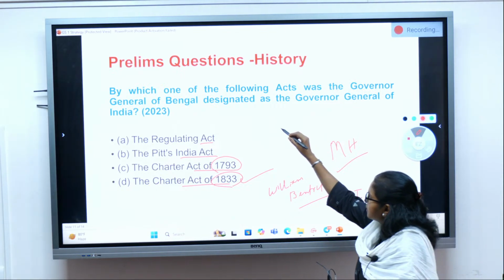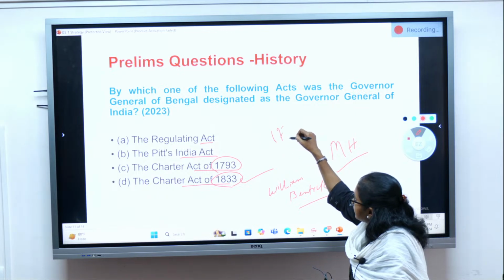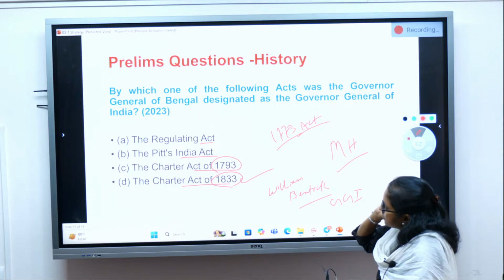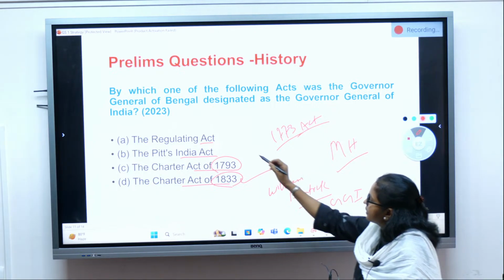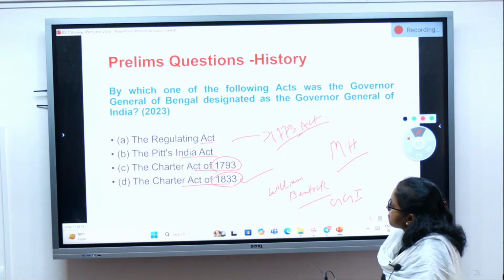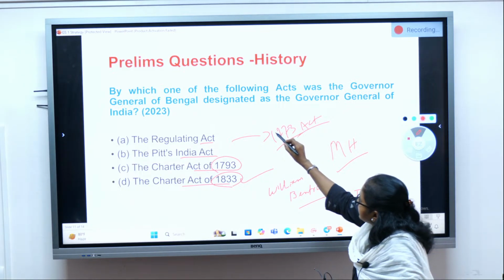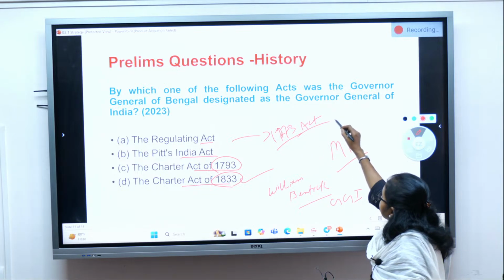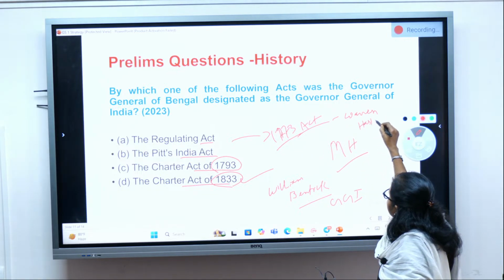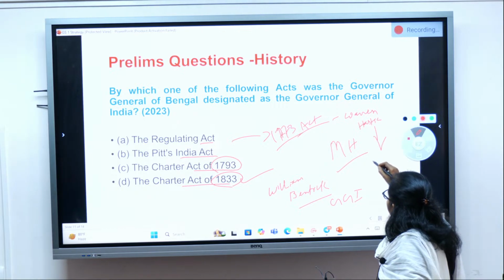Before that, the Regulating Act of 1773 made Warren Hastings the Governor General of Bengal.